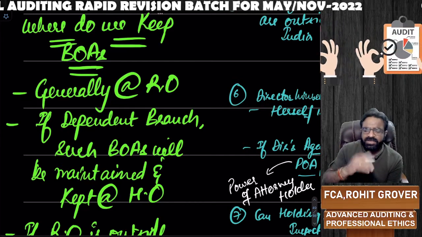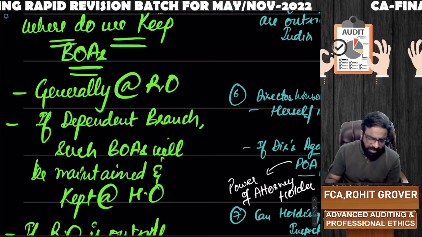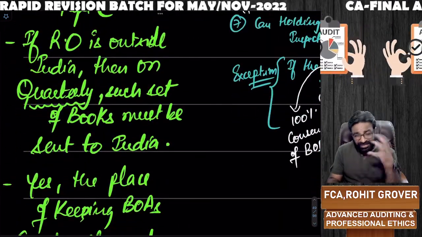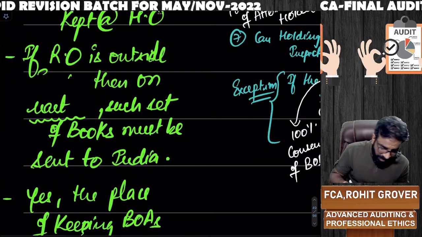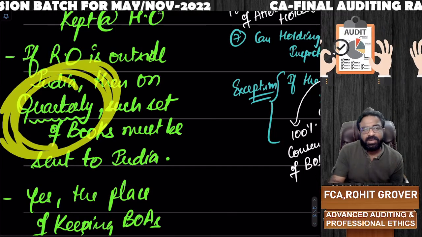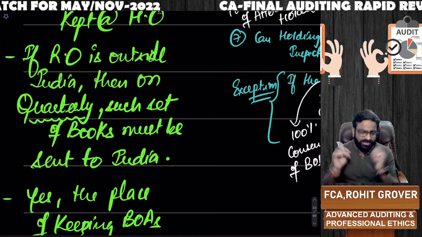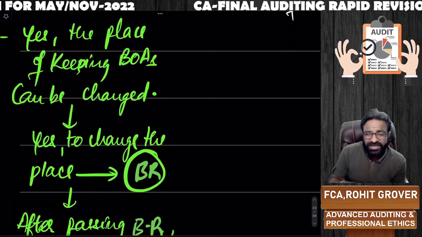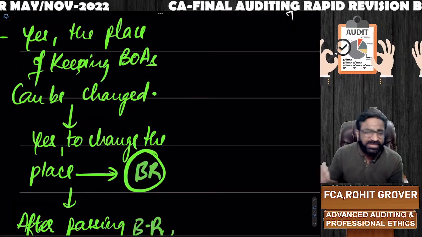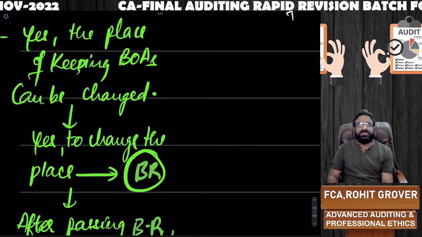Generally, books of accounts are kept at the registered office, but if the registered office is outside India, those books of accounts are required to be sent to India on which basis, everyone? Quarterly basis. They may ask you this question with options like semi-annually, annually or weekly basis. It is quarterly basis. Such a set of books of accounts must be sent to India. Sir, I want to change the place of keeping the books of accounts. Can we change it? The answer is yes. We can change the place of keeping the books of accounts.